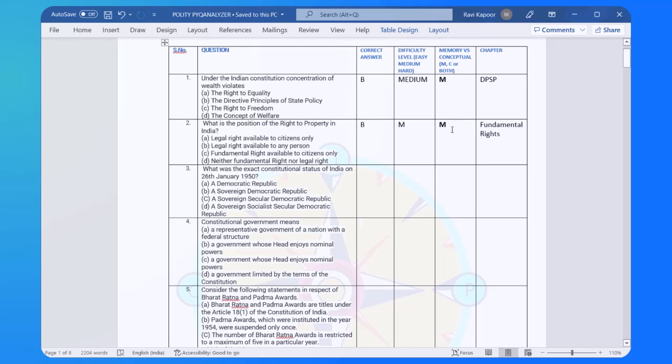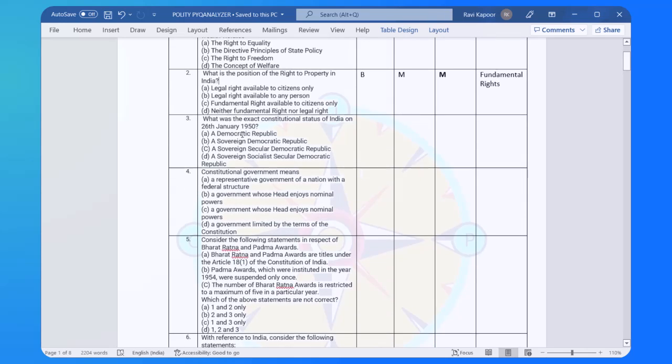Memory versus conceptual, in my opinion, it is a memory-based question, although there is some conceptual understanding required to understand how the right to property came to enjoy the status that it does, and it is in the fundamental rights chapter. In fact it's a very important and favorite question because it was the reason a long battle between the government and the judiciary was fought over the status of the fundamental rights.